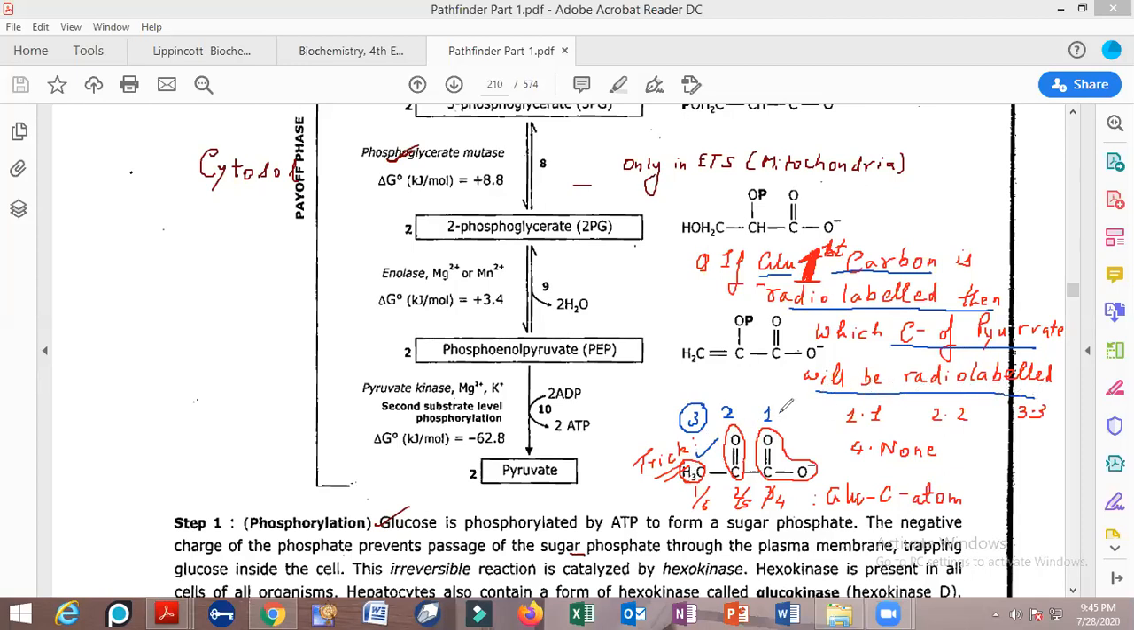See, because the IUPAC labeling of pyruvate, the IUPAC nomenclature of pyruvate says that this is the first carbon atom, this is the second carbon atom, this is the third carbon atom. So if this first carbon atom is being radiolabeled in the case of glucose, then which carbon of the pyruvate will be radiolabeled? The third carbon atom.